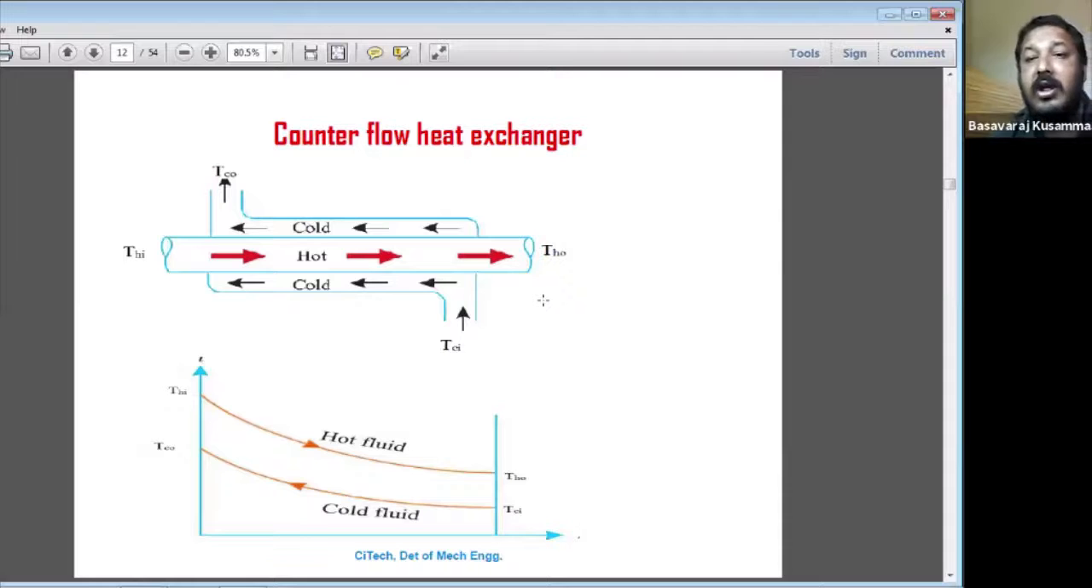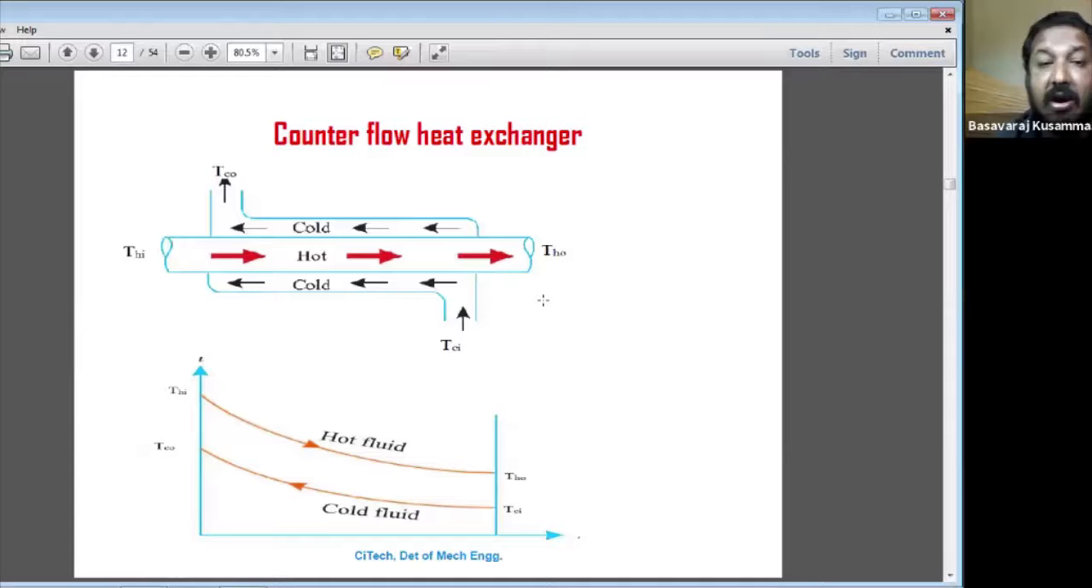Understand? Okay. If the hot fluid is flowing in this direction and the cold fluid is flowing in the opposite direction, heat exchange will still take place from the hot fluid to the cold fluid. Such a heat exchanger is called a counter flow heat exchanger.